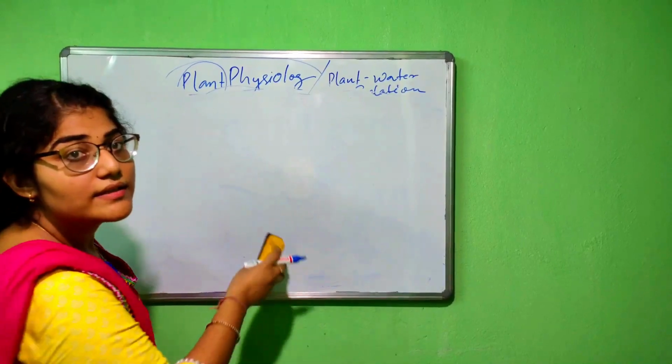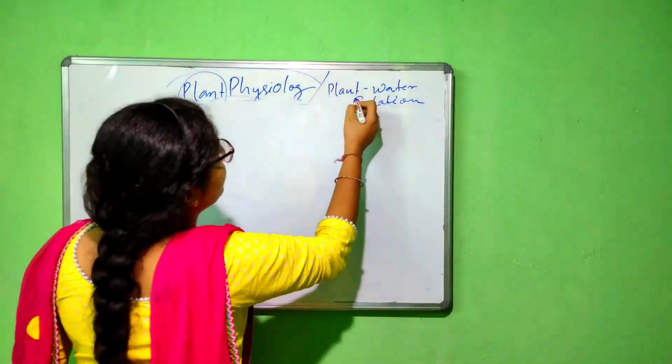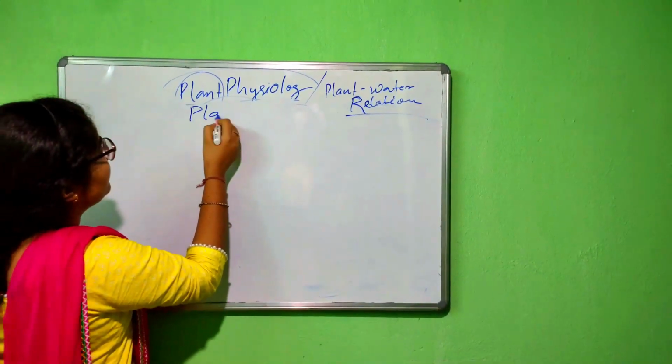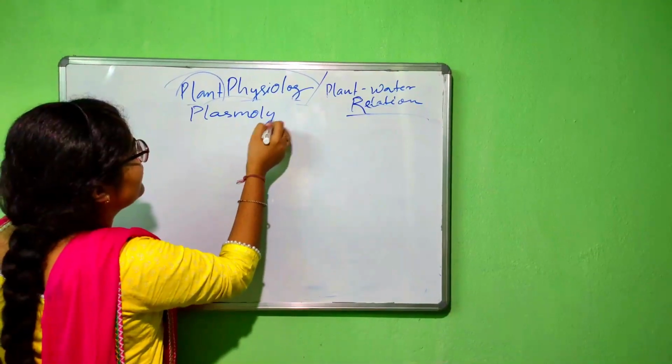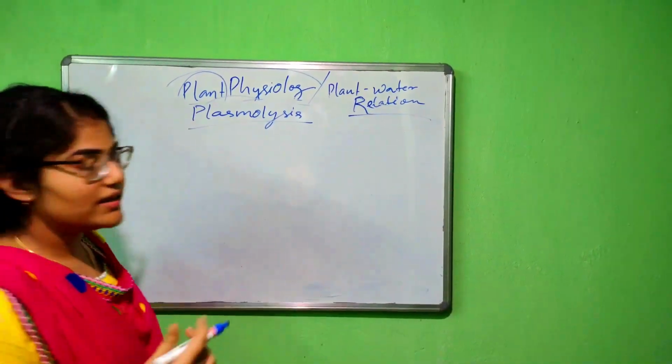So let's discuss another type of process, that is plasmolysis. So what is plasmolysis and how does it occur?